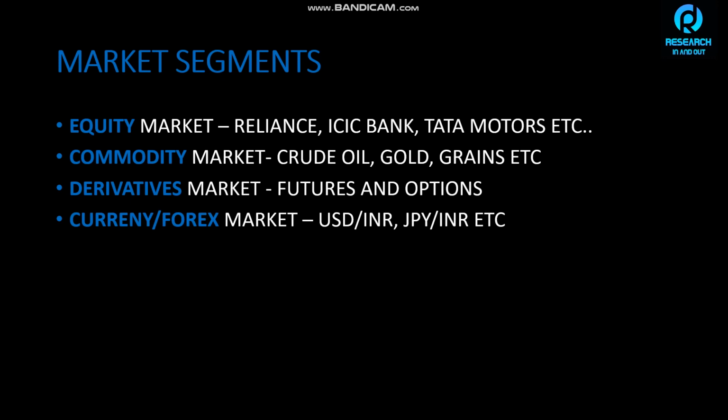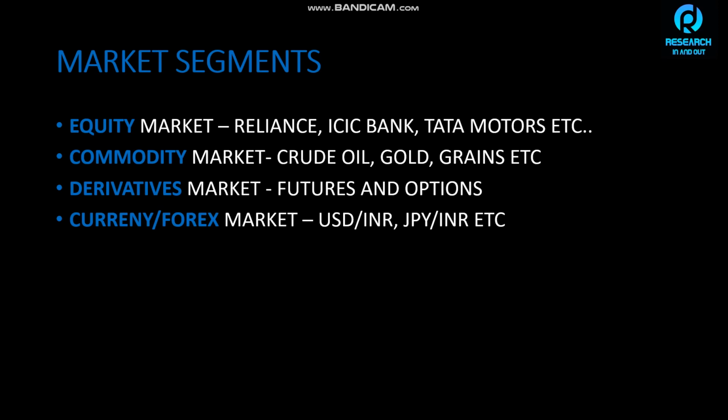Now we will talk about the derivative market, which is like the craziest thing, because the name says it is derived from somewhere, right? The derivative market can be derived from the equity market and the commodity market as well, and there are futures and options. You must have heard of futures and options, or not, I don't know, but they are the craziest thing. They can make you rich in a day, or they can make you a beggar in a day as well. It all depends on the strategy you have. You can't gamble in futures and options. So I'll talk more about futures and options.